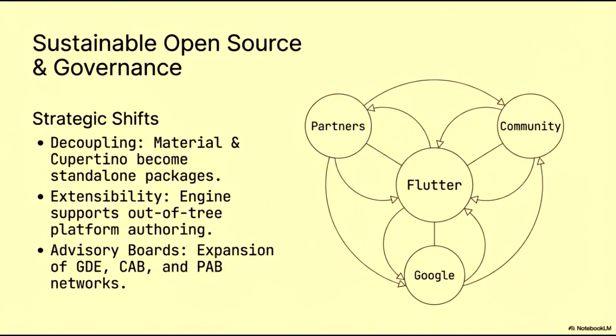Finally, we are expanding our advisory boards, specifically the GDE, CAB, and PAB networks, to ensure diverse perspectives guide our roadmap. As illustrated in the diagram, Flutter thrives through a circular flow of contributions and collaboration between Google, our strategic partners, and the broader community, ensuring a robust and self-sustaining future for the platform.